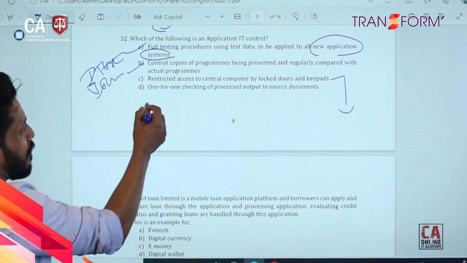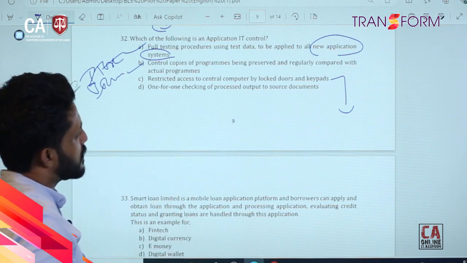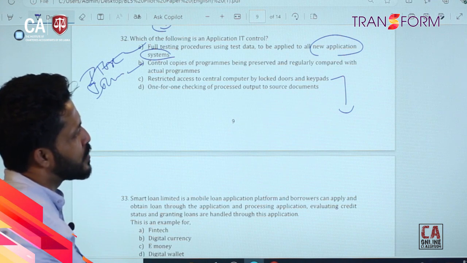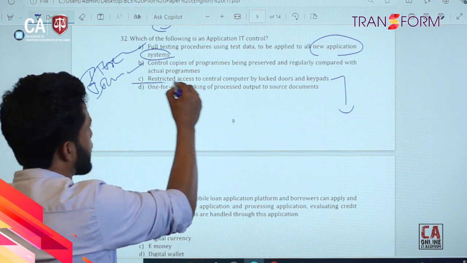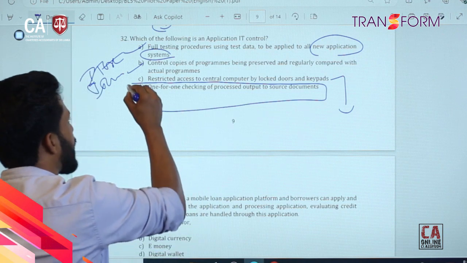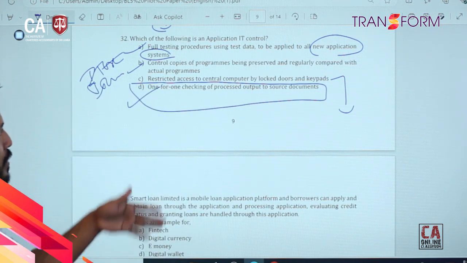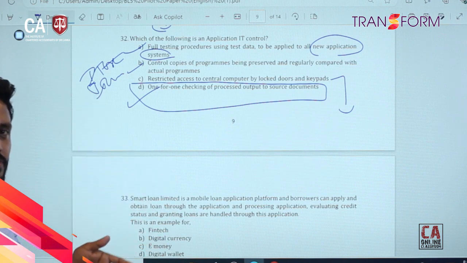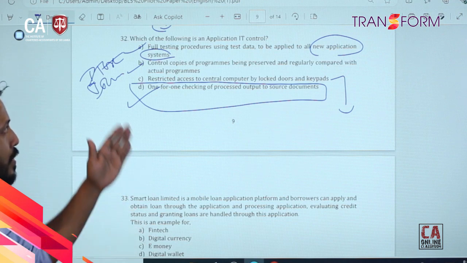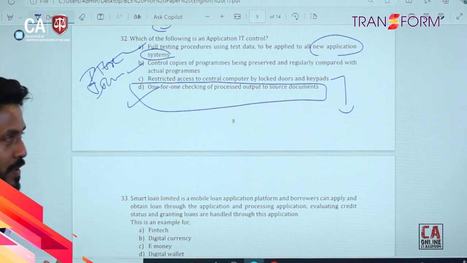And then 141, checking processed output to source document. This is transaction level. This is application level. So this is the exact answer, right? So then you can go through this with the knowledge we have already discussed. With the knowledge you have gathered, you can easily answer this type of questions, right?